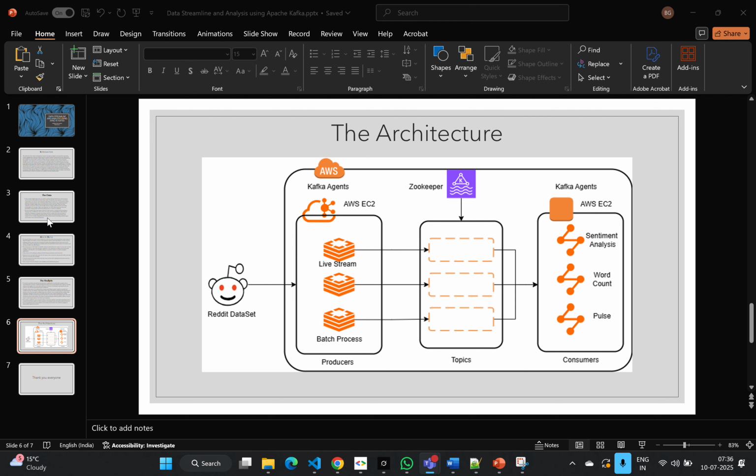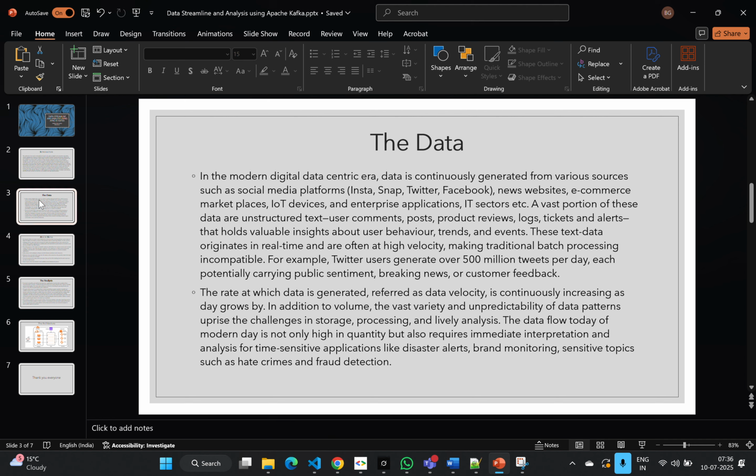So why are we analyzing the data? As we speak, there are multiple points of data source origin, such as social media platforms, IoT devices, enterprise applications, the IT sector, etc. These data are going unmanaged or in an unstructured way. So in order to streamline them, monitor them, and segregate the important data out of it, we are using this pipeline. As I speak, I have given a raw, overall explanation of the project.